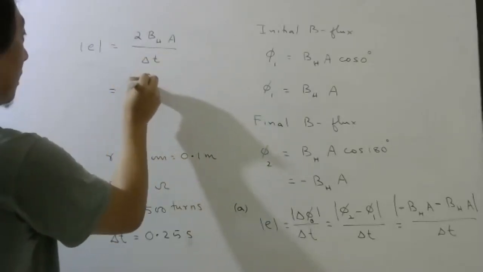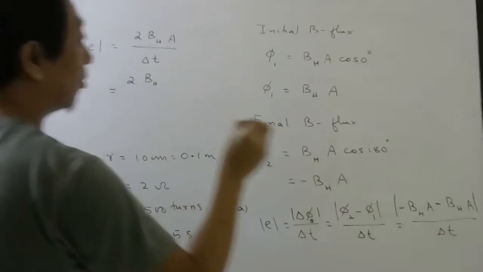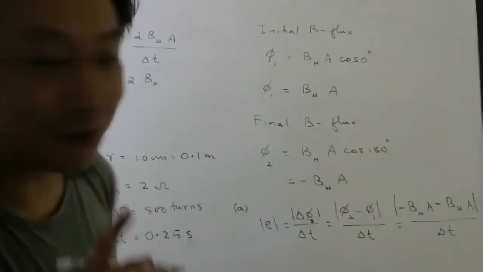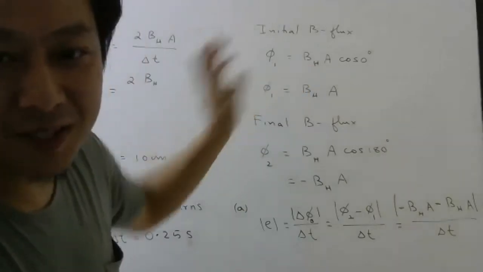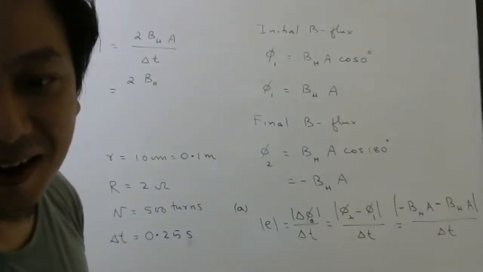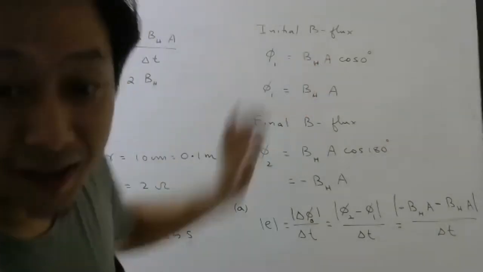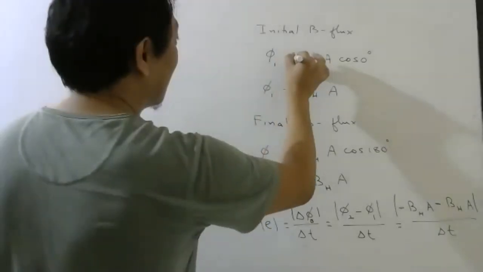And how will you write area? Oh, students, what have we missed? When I wrote this magnetic flux, what have we missed? Quickly tell me. While writing the magnetic flux, number of turns we have missed.